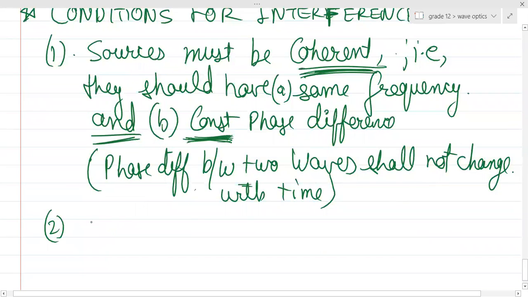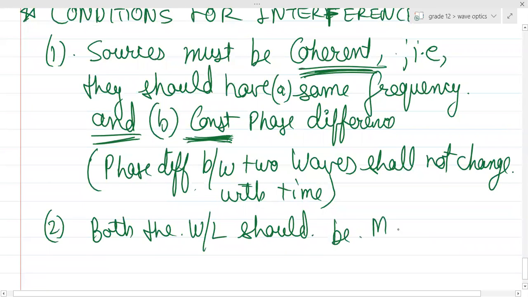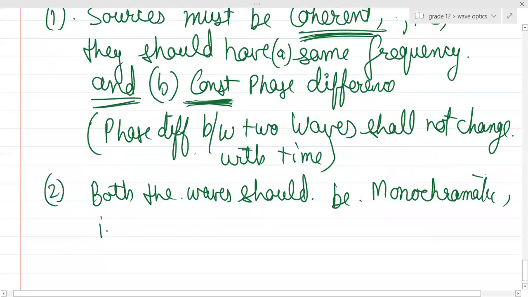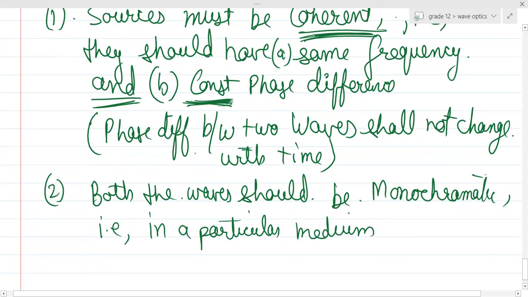What is the second condition? Both the waves should be monochromatic, that is, in a particular medium both should have the same wavelength.